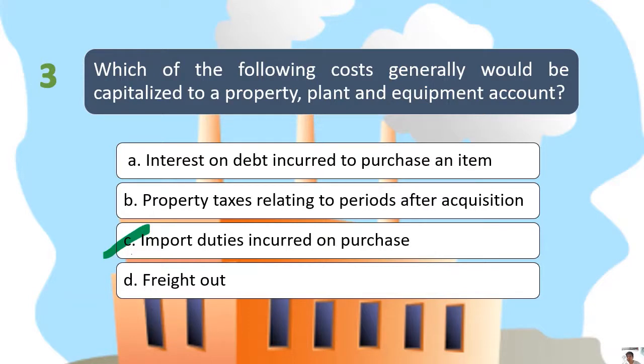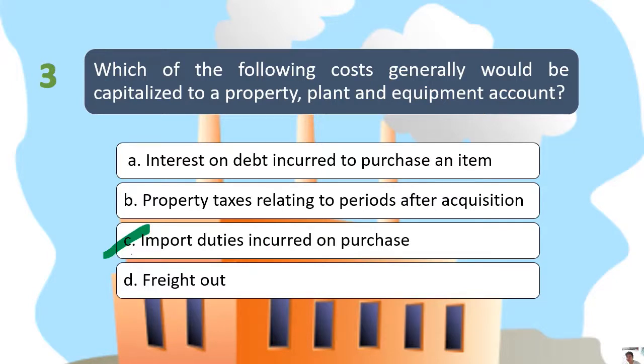So invalidate natin yung ibang answer. So letter A. So sabi daw ng letter A dyan, it is the interest on debt incurred to purchase an item. So, although some interest may be capitalized, ang rule dyan, dapat yung interest na ginamit doon, ginamit siya for the self-construction of the asset. Kapag ginamit lang natin yung utang na yon pambili ng asset, yung interest involving that should not be considered as part of the asset.